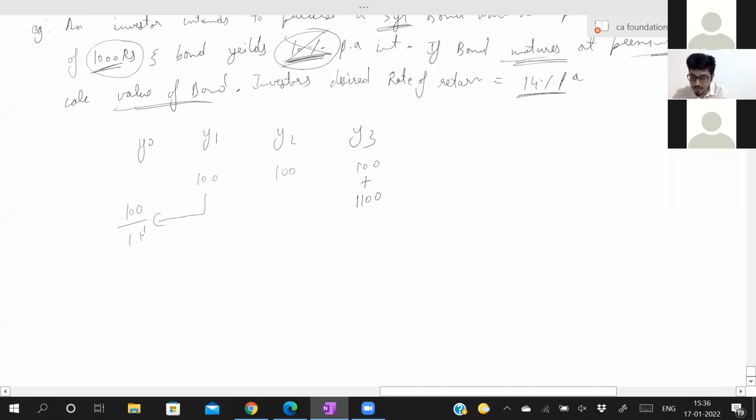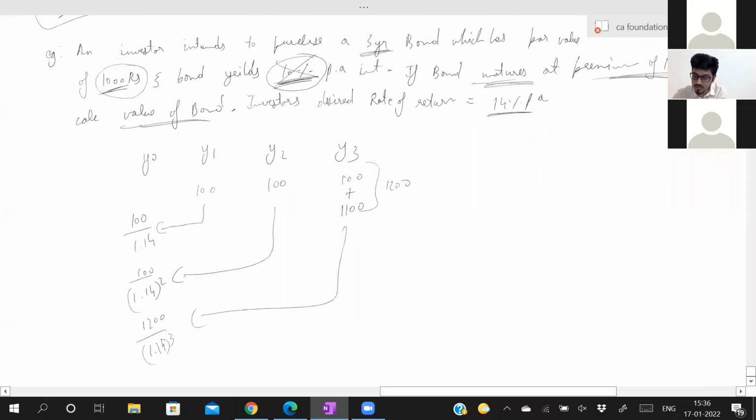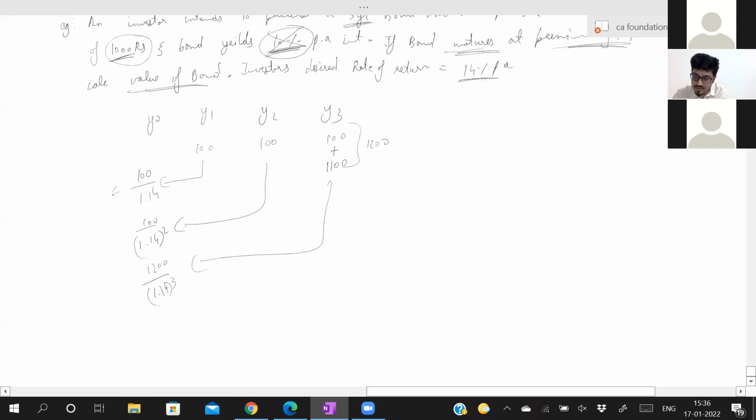What is the present value of this? 100 divided by 1.14, 100 divided by 1.14 to the power 2, and the total of 1,200 divided by 1.14 cubed. Now find out the value of these items. You'll get the present value of the bond. Calculate.